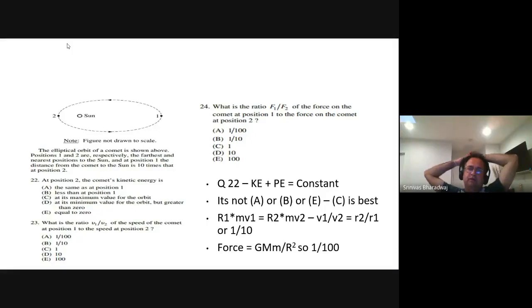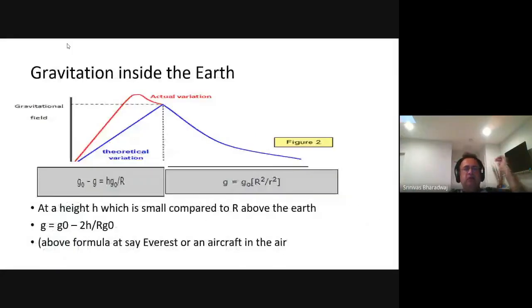So what is the ratio of the force F1 to F2? The forces are different. Forces are inversely proportional to the square of the distance. At 1, the distance is 10 times, so it is 1 by 100 times the force when it's at 2. So gravity changes, as you all know. It is highest at the Earth's surface, and declines as you go into the sky, and it declines as you go into the Earth as well. That is the next slide. The actual variation looks something like this, but the theoretical variation is just a straight line.